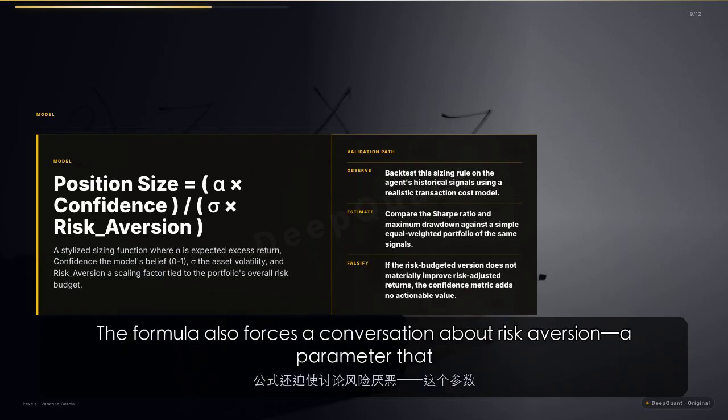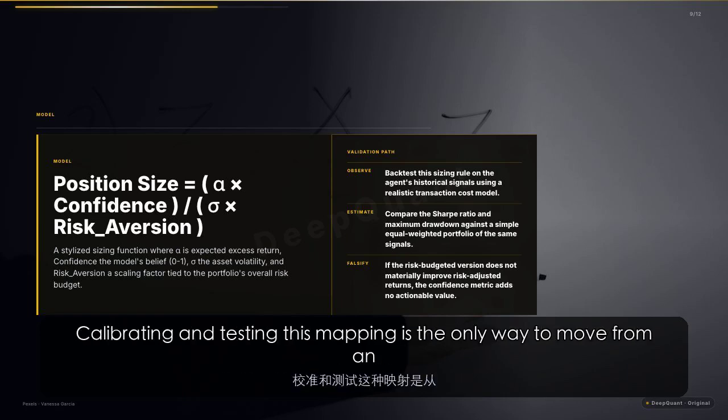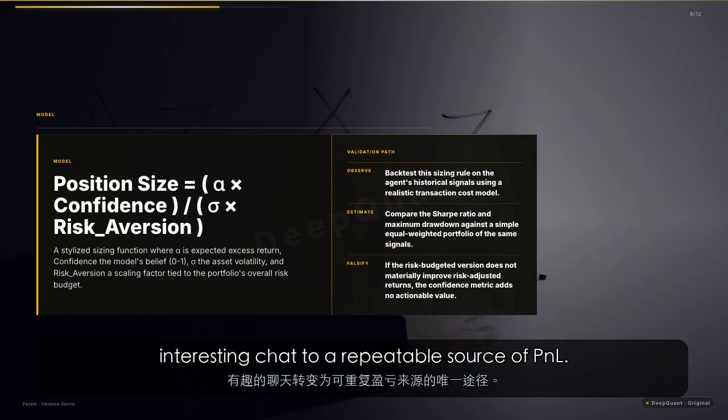The formula also forces a conversation about risk aversion, a parameter that must come from the fund's overall mandate, not from the agent's mood. Calibrating and testing this mapping is the only way to move from an interesting chat to a repeatable source of P&L.